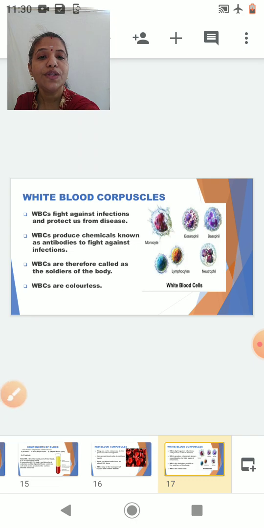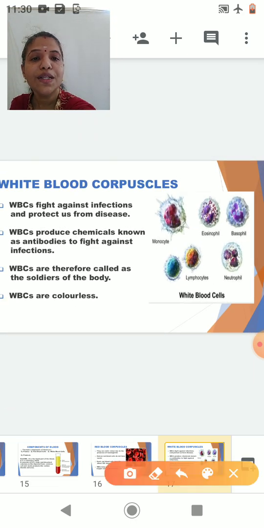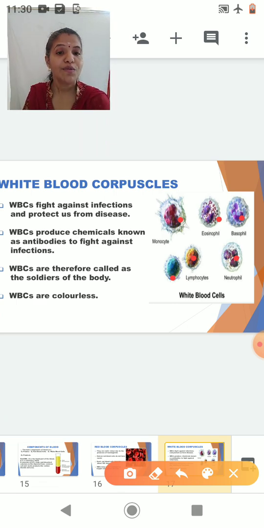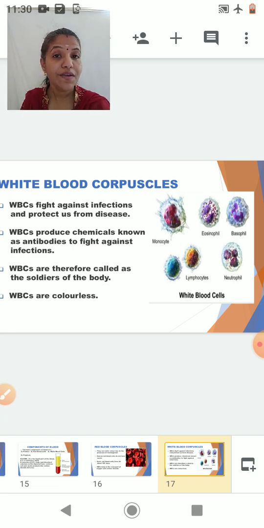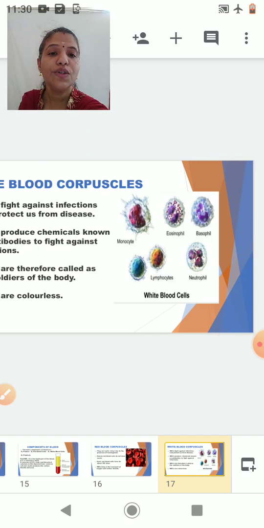Now let's go to the next component. We are going to study about WBCs. Can you see the WBCs here? Let me tell you students, these WBCs are colorless, but here they appear colorful because we have stained them. We have applied dye, so since we have stained them, they appear colorful. WBCs are the ones which fight against infection. They fight against infection by producing chemicals called antibodies. Since they protect us from infection and fight against infectious germs, they are often called the soldiers of our body.